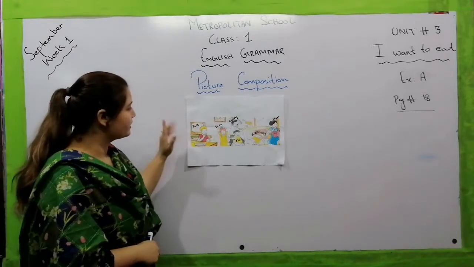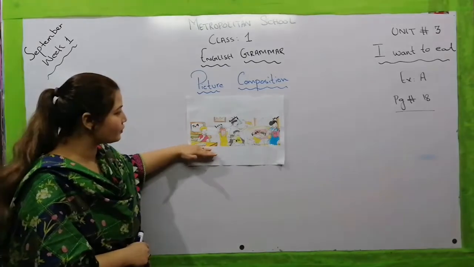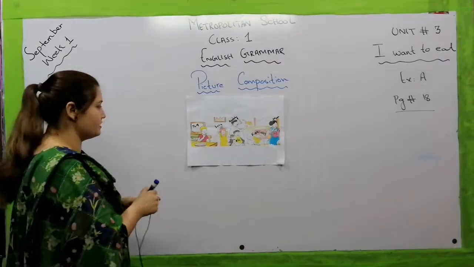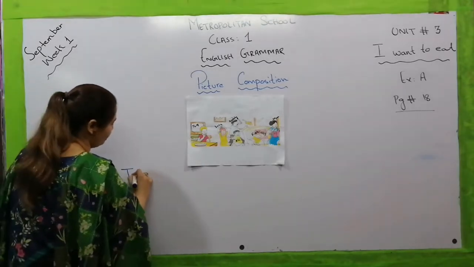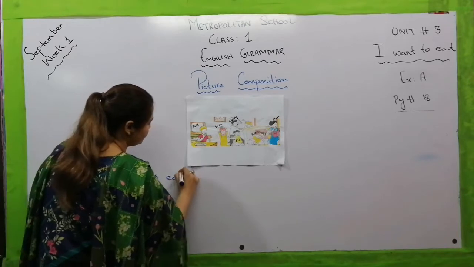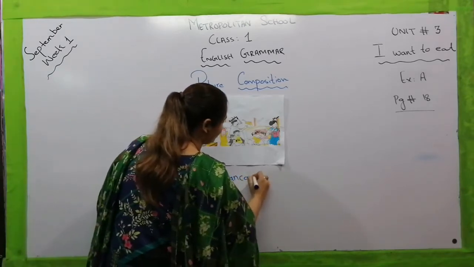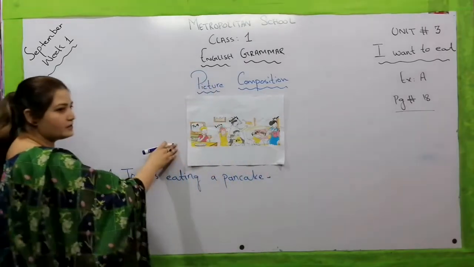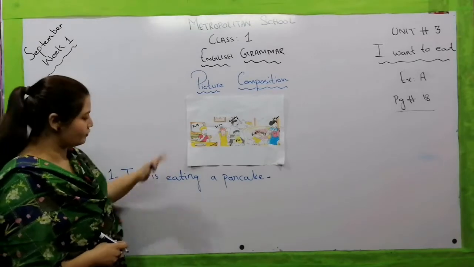So at first, can you see what Tom is doing here? Can you tell me what he is doing here? Yes, it is very easy. Here we can see that Tom is eating a pancake. You can see in the picture as well that he is enjoying it, he is having a pancake. So what have we written here?